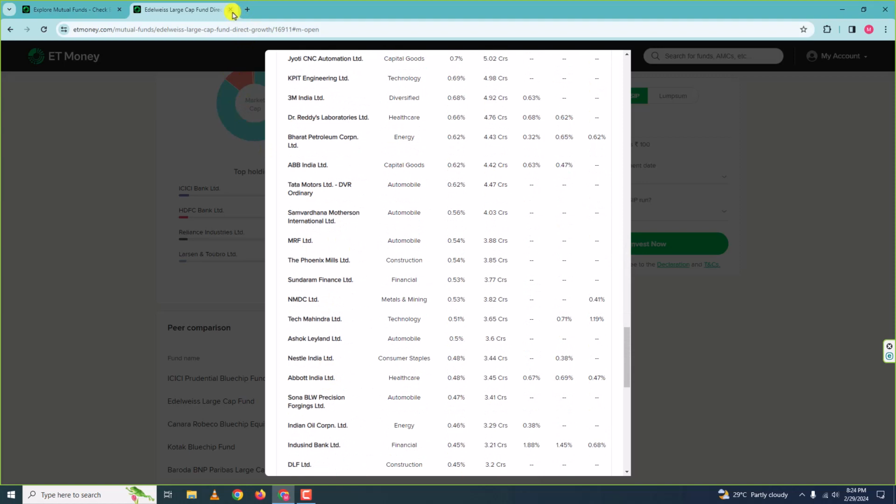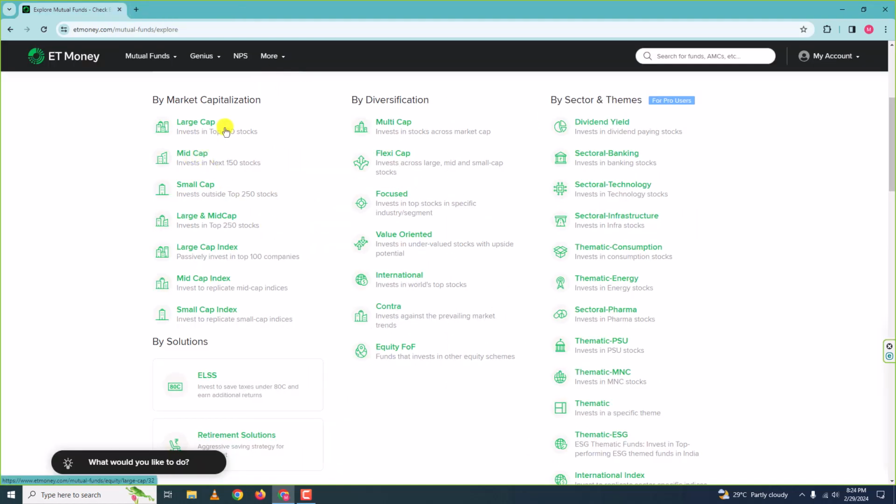Okay. Next, we have mid cap. So after 100, the next 150 companies are categorized as mid cap, and the mutual funds that invest in mid cap companies are here. Next, we have small cap. So 100 plus 150, so totally 250, and apart from these 250, whatever companies are there, they are considered to be small cap, and the mutual funds that invest in small cap companies fall here. Okay, or come here. All right.